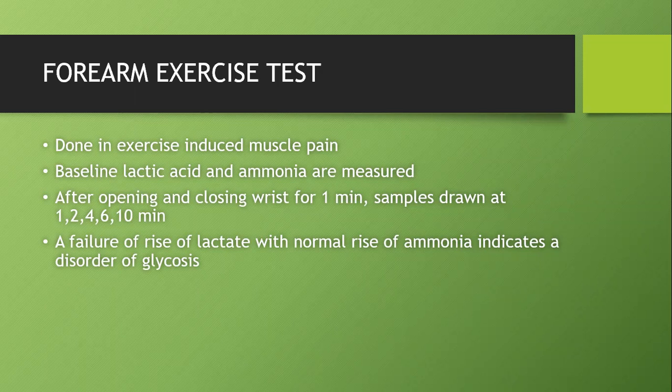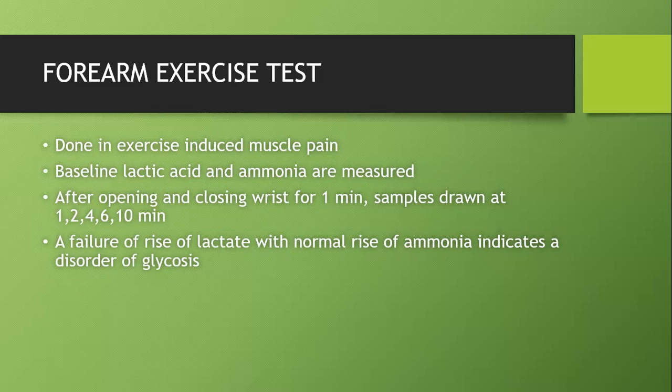Normally what happens after any exercise, serum lactate has to rise, ammonia has to rise. Why is lactate rising? Because muscle uses glucose. The end of any glucose metabolism, anaerobic metabolism, will be lactate. So lactate should increase. Protein starts degrading, so ammonia should rise. But in a glycolytic disorder, obviously lactate cannot rise. So a rise of ammonia without a rise of lactate, in intermittent myoglobinuria or intermittent weakness with exercise intolerance, is a glycolytic disorder. Whereas the same history with a normal lactate, normal ammonia, is a fatty acid disorder.